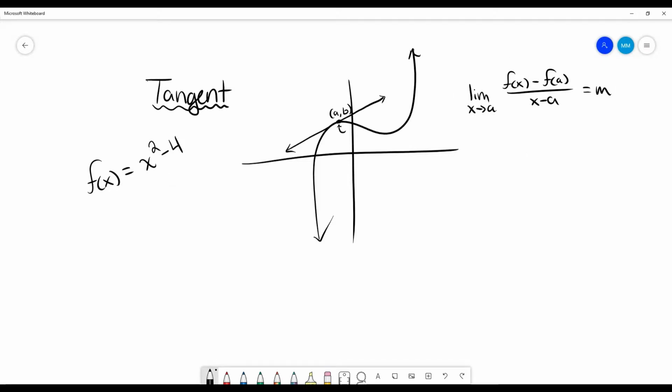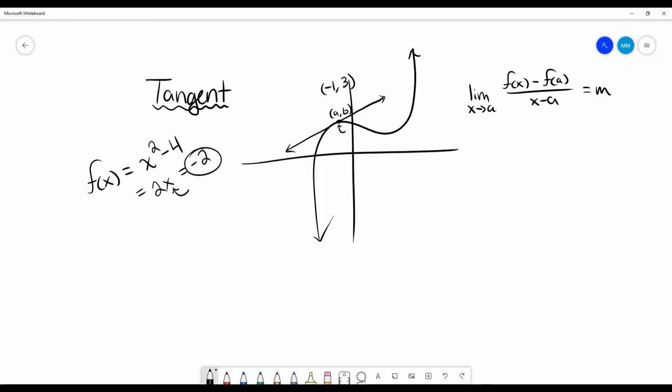I know immediately, because I know the derivative tricks, that my slope is just going to be 2x. Then I'm going to plug in this point to figure out what it is at this exact point. Let's say that this point is (-1, -3). That's our (a, b). So my x will be -1, which means my slope is -2.